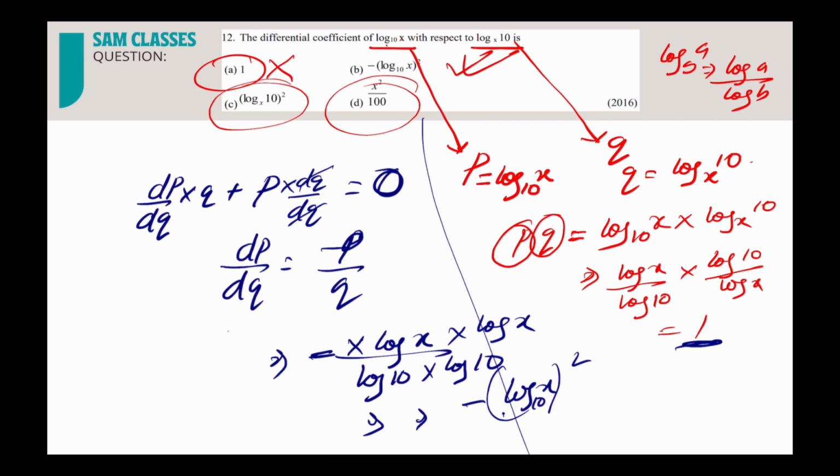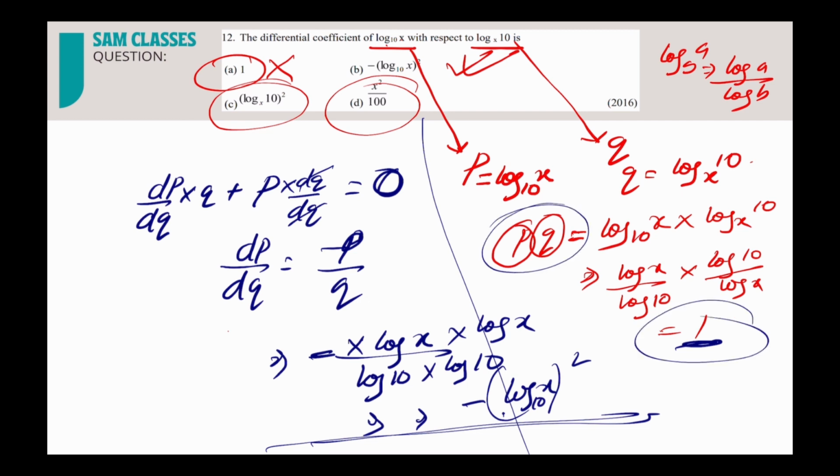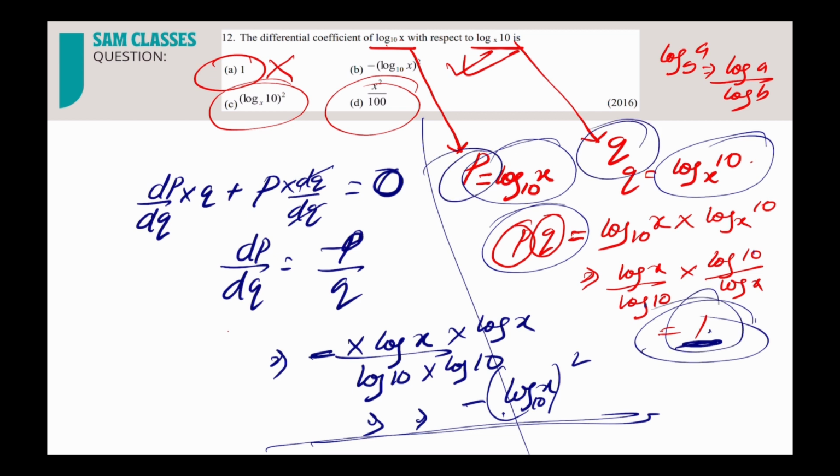Now the other method is also there, differentiating, that is also okay, but this is much simpler. Since the options were very simple, I could have done it in my mind also. The moment you know a bit of log formulas, you'll be able to see it: log x by log 10 into log 10 by log x is 1. The moment sir told me that the product of two functions is equal to 1, their derivative is negative. Done directly. So one value only we had, that's it.